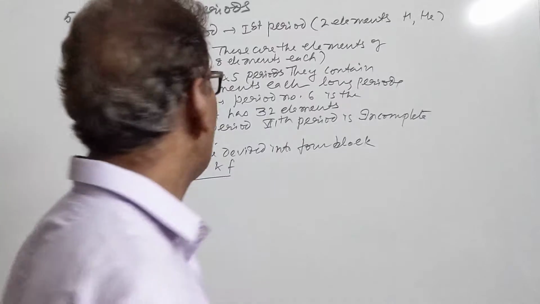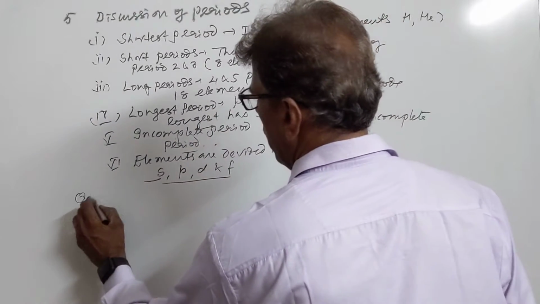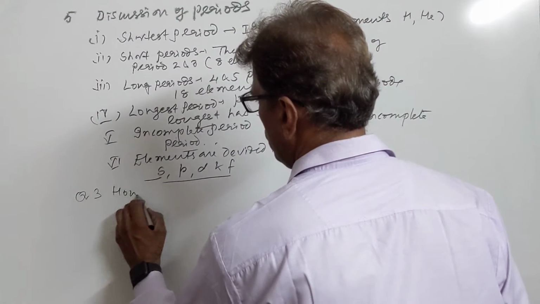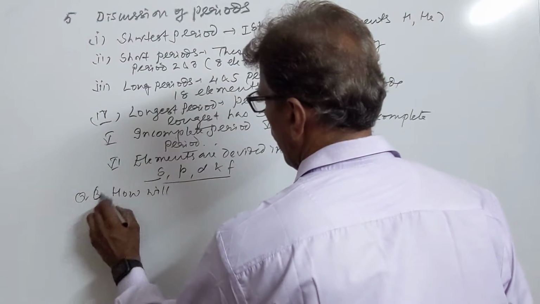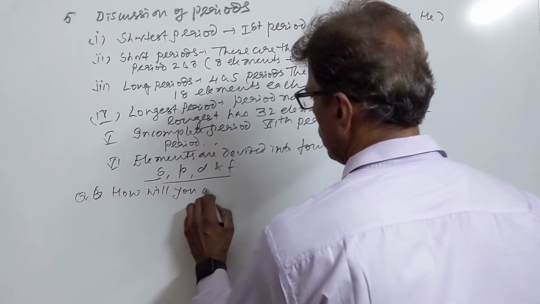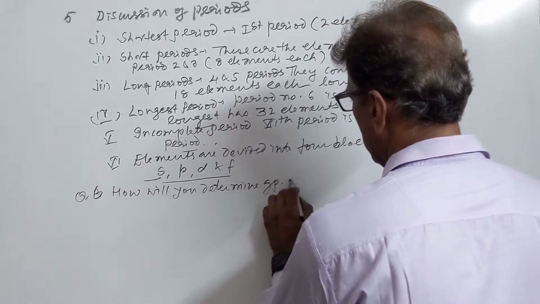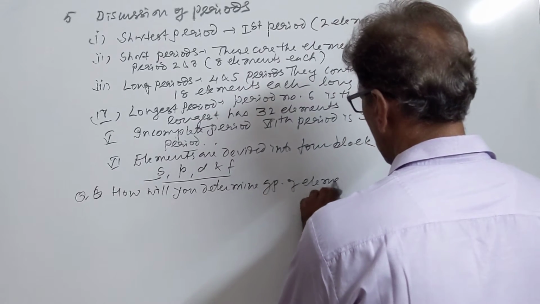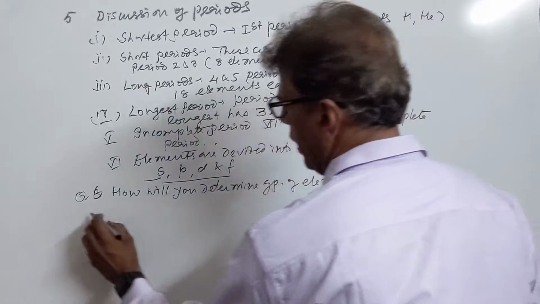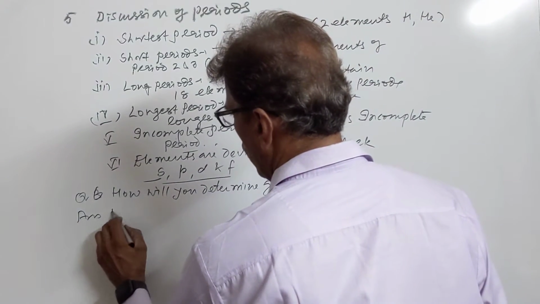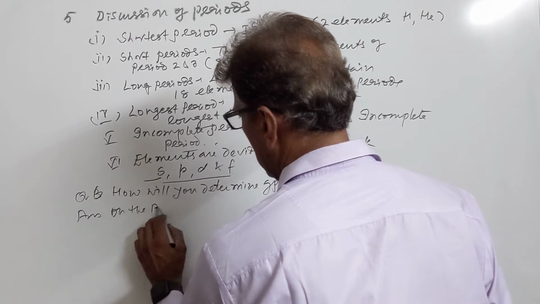Then we have a very important question, how will you determine the group of the element? It can be determined on the basis of electronic configuration.